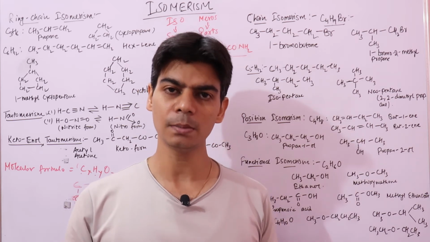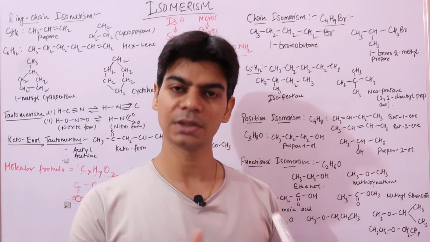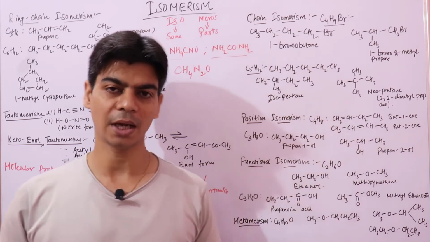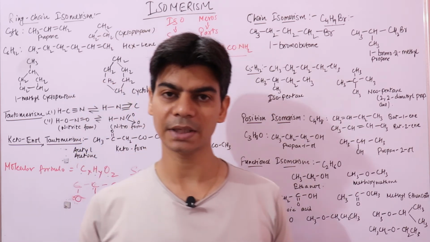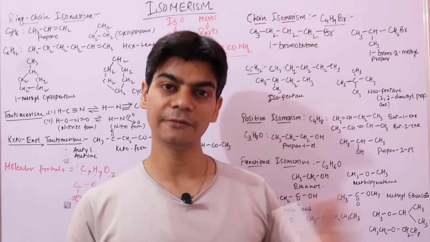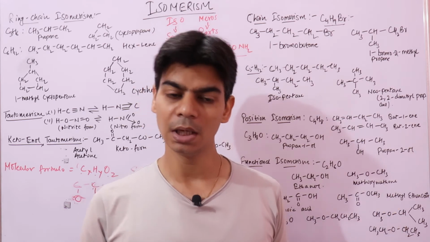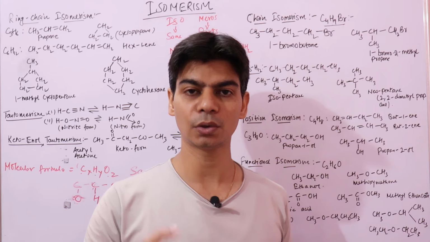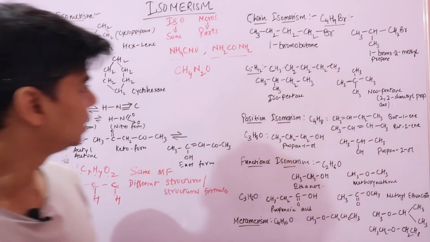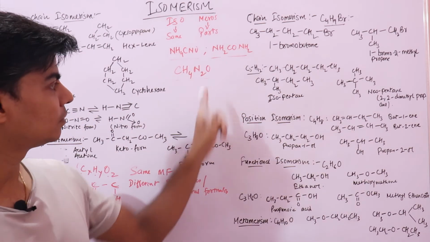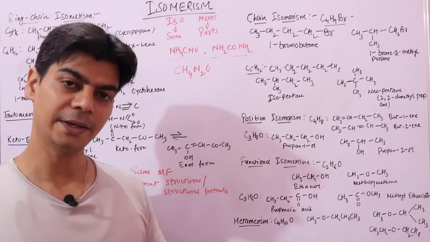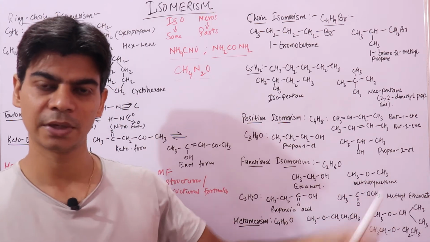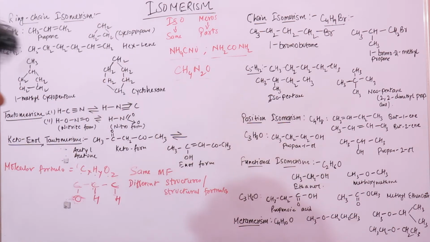Why is it a heteroatom? Because organic compounds are hydrocarbons. They are made up of carbon and hydrogen. If you have any other atom besides carbon and hydrogen, that is a different atom, a heteroatom. So isomers may differ in respect to the position of the heteroatom. A heteroatom is like the nitrogen atom or oxygen atom here. This nitrogen and hydrogen atom may be connected to different carbon atoms in different isomers.